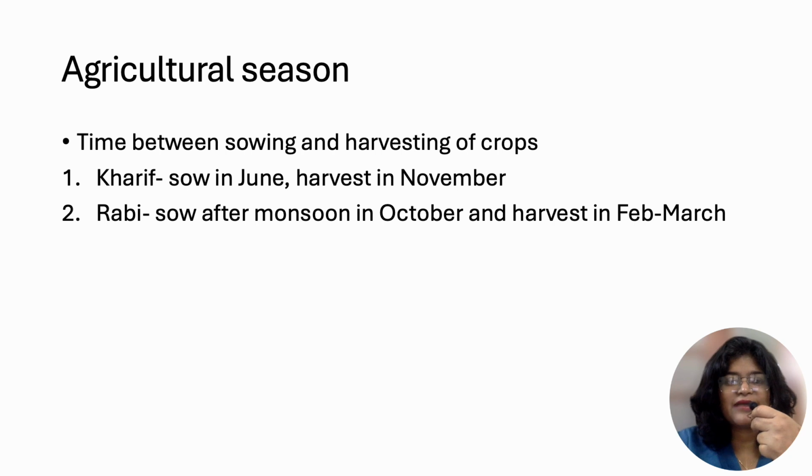Agricultural season is the time between sowing and harvesting of crops. There are two seasons in India, Kharif and Rabi. Kharif is when you sow in June and you harvest in November. Rabi season is when you sow after the monsoon in October, November, and you harvest in February, March, just before summer starts.